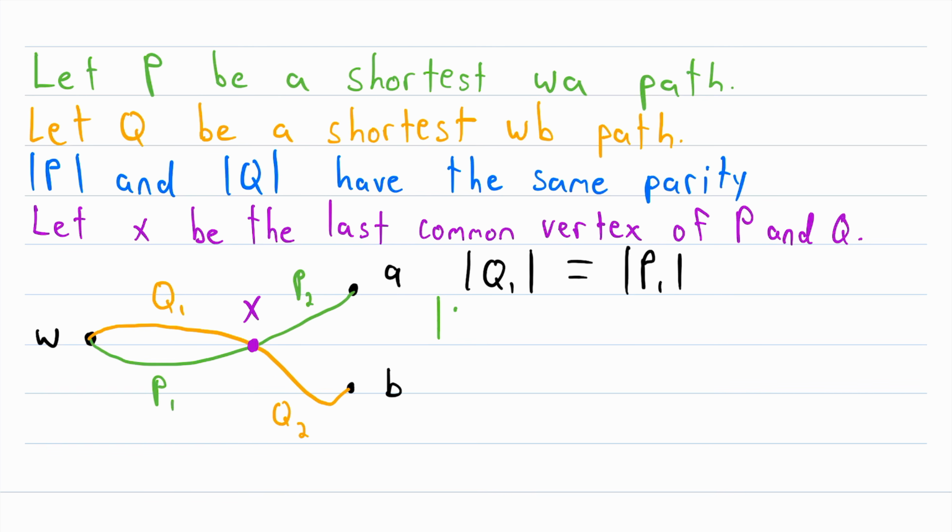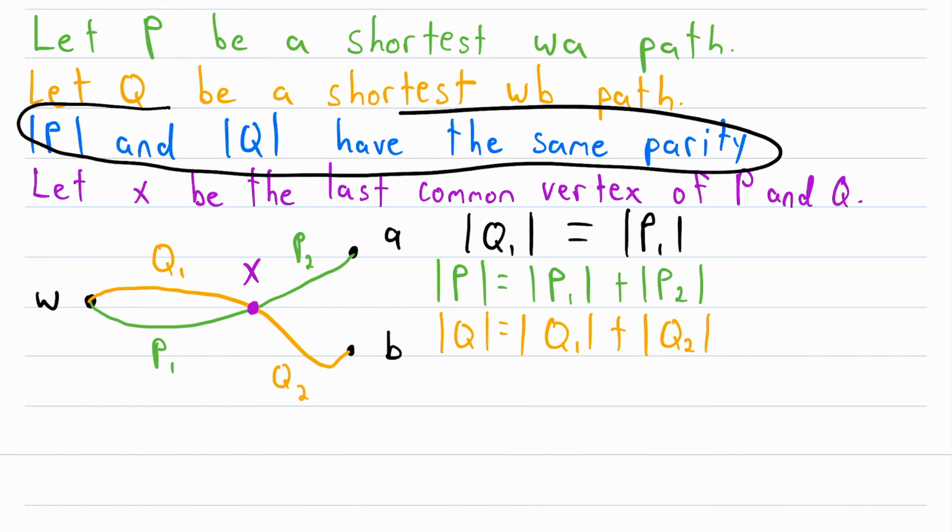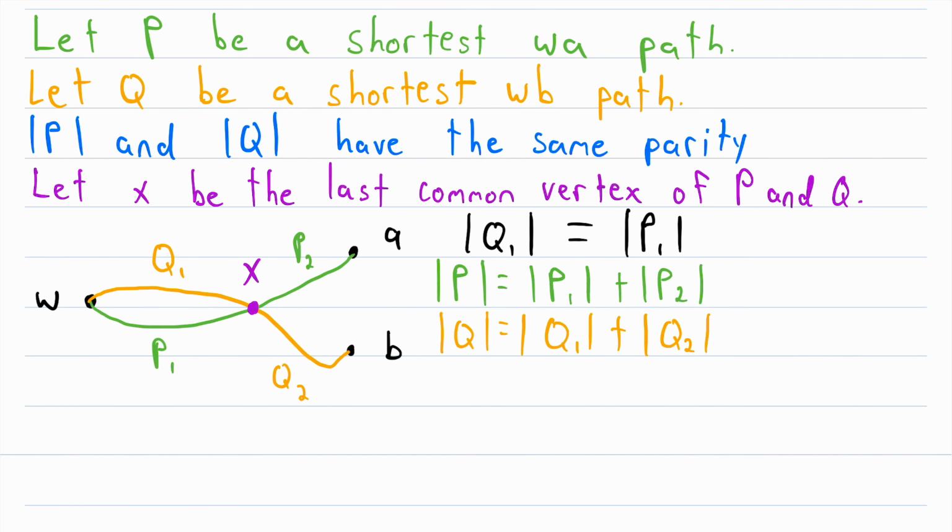And another fact that's pretty obvious, but also pretty important, I'll point out, is that the length of P is equal to the length of P1 plus the length of P2. And similarly, the length of Q is equal to the length of Q1 plus the length of Q2. Remember that the length of P and the length of Q are either both even or both odd.